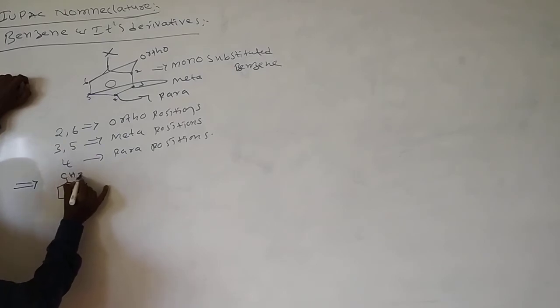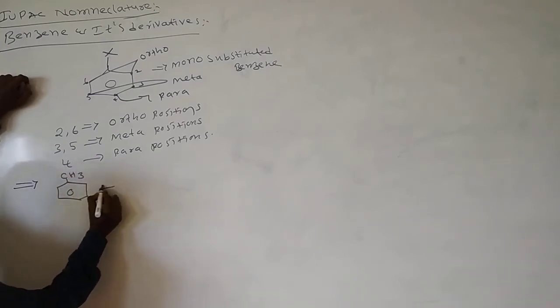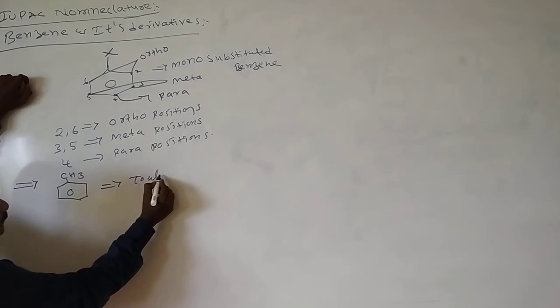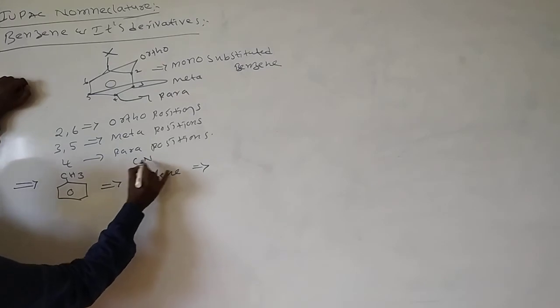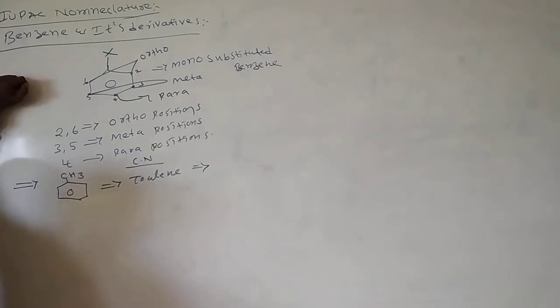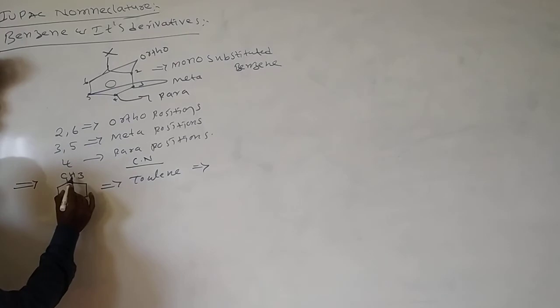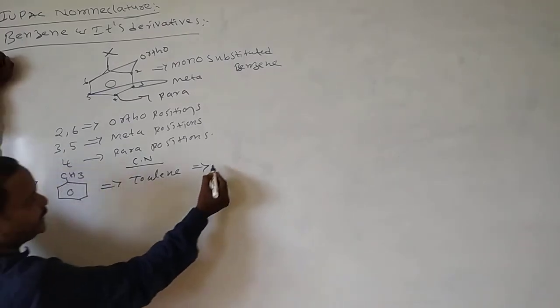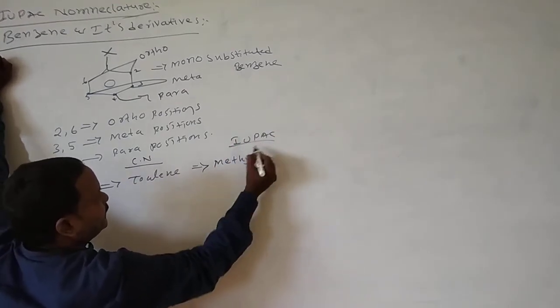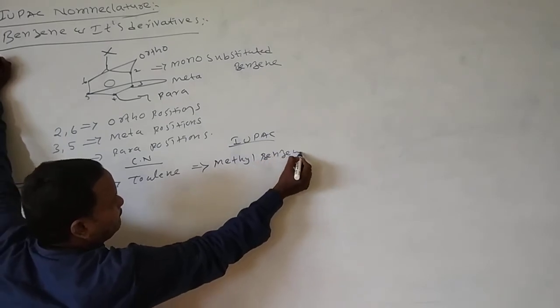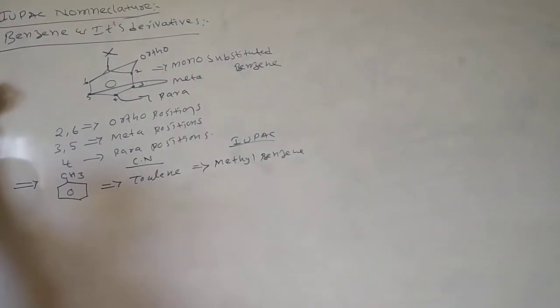Here I am taking benzene with CH3. The common name of this molecule is toluene. How do we write the IUPAC name? Benzene is a permitted word in IUPAC. First we write the substituent, which is methyl, and then benzene. Methyl benzene is the IUPAC name.